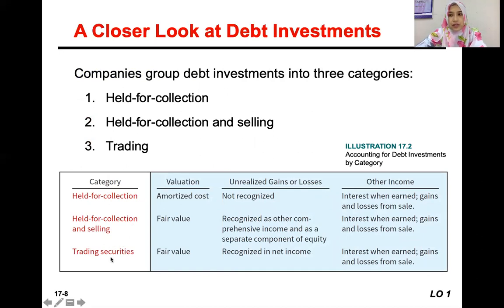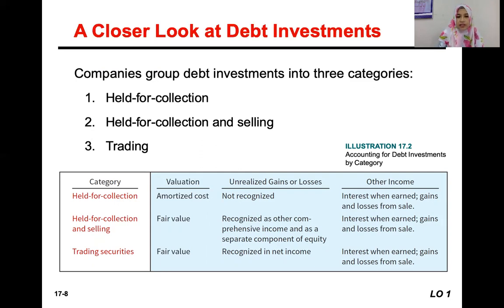So how do we value each category of debt investment? Held for collection is valued at amortized cost, because it meets the criteria of the business model and contractual cash flow as well. When we value at amortized cost, we don't recognize any unrealized gain or loss. Unrealized gain or loss is only recognized when we use fair value, because we compare fair value and our amortized cost, and the difference becomes the unrealized gain or loss. Other income that could result from held for collection debt is interest when earned and gains and losses from the sale.